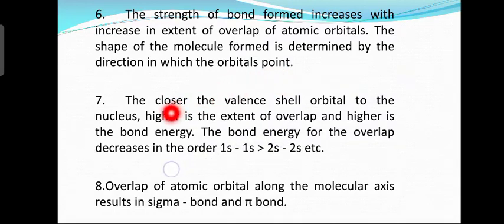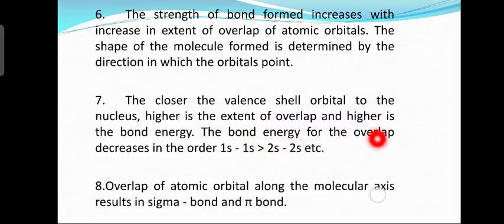The seventh postulate says the closer the valence shell orbital to the nucleus, the higher is the extent of overlap and higher is the bond energy. Suppose the valence shell orbital is closer to the nucleus, then the extent of overlap will be higher, and what about bond energy? That also will be higher. So one example has been given.